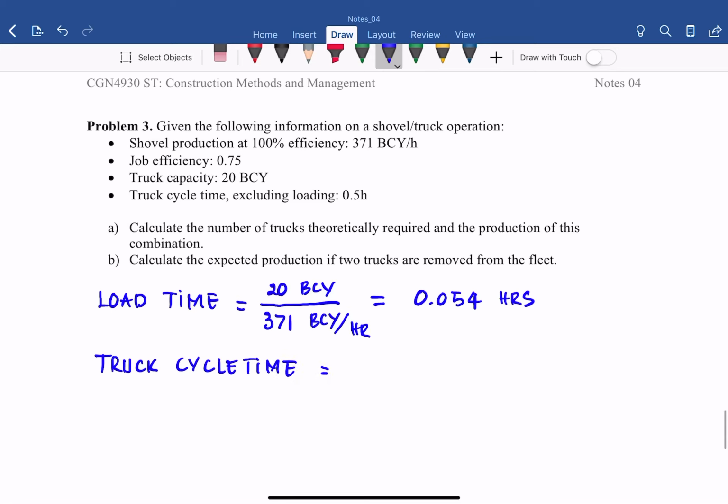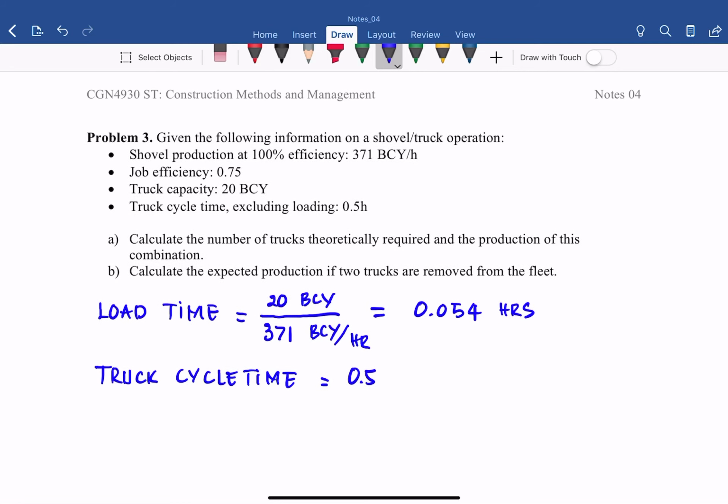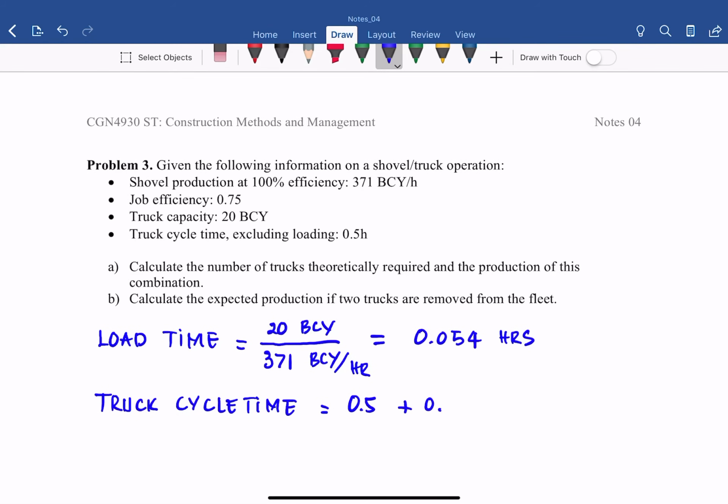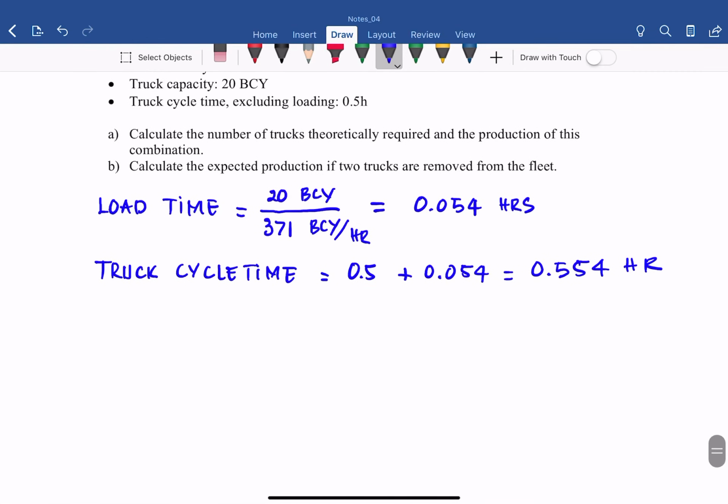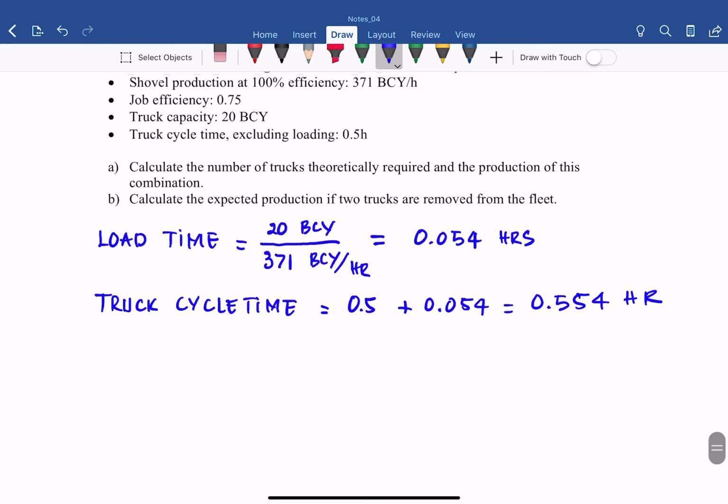Truck cycle time equals cycle time excluding loading plus loading time, 0.0054. From here we have 0.554 hours. So when we have the cycle time, we can do anything with the question here.